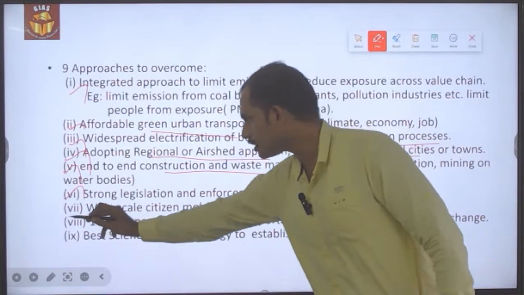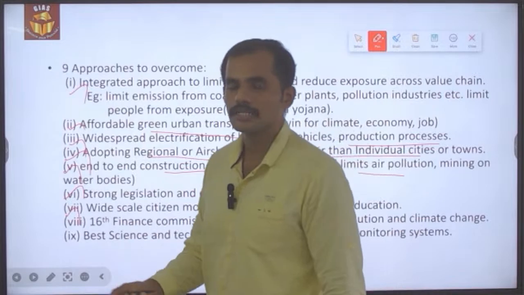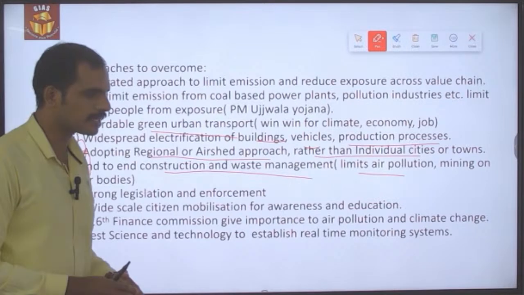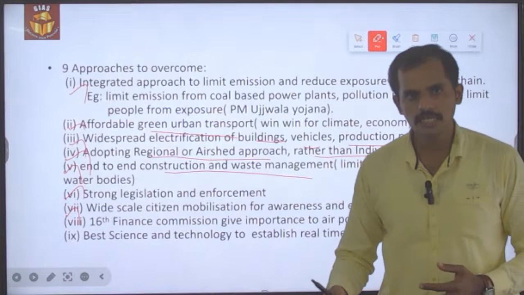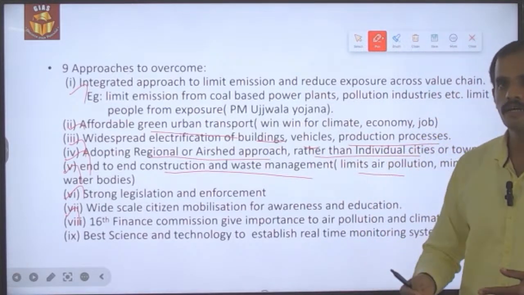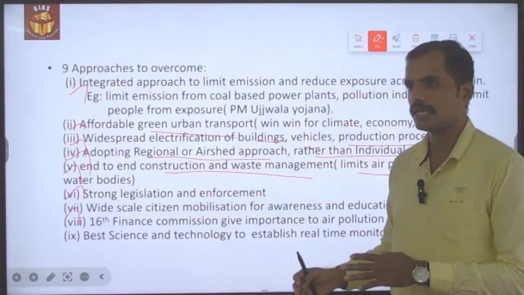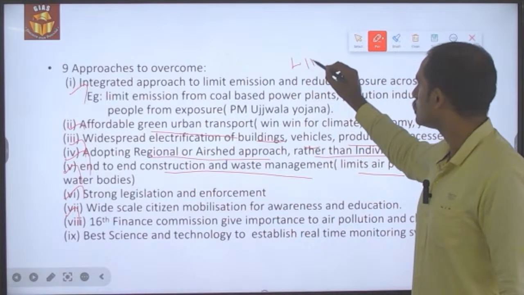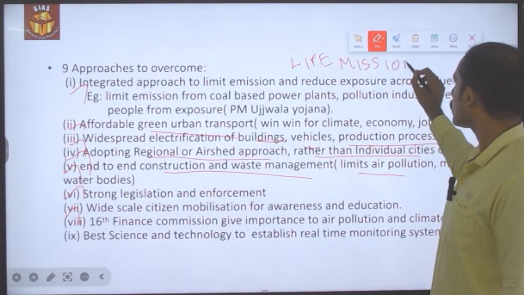Finally, the seventh strategy is that wide scale citizen awareness and citizen mobilization need to get enhanced, so that they will also become a part and parcel of the climate mitigation related policy making as well as the implementation, and at the same time it will enable them to change their lifestyle from the unsustainable to the sustainable lifestyle, like in the case of the recently proposed LiFE mission in the recently held Conference of the Parties under the United Nations Framework Convention on Climate Change.